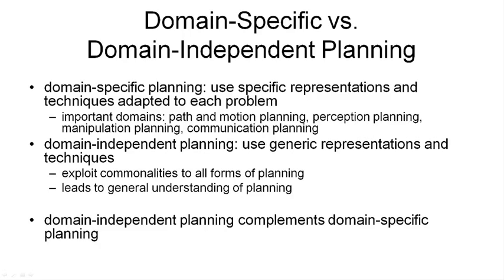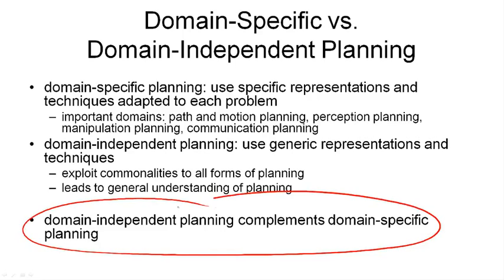On the other hand, there is domain-independent planning, and there we use generic representations and techniques to solve the generic planning problem. The advantage of this is that it saves effort, so we don't need to reinvent the same techniques for different problems all the time. We can always reuse the same planning algorithms. The disadvantage is that this means planning from first principles and is often relatively slow. But it also leads to a general understanding of planning, and as I've just explained, that's the scientific goal of artificial intelligence. The important lesson here is that domain-independent planning complements domain-specific planning.